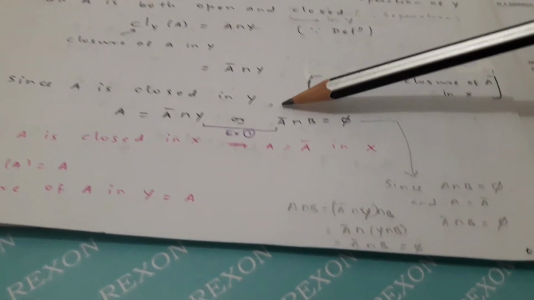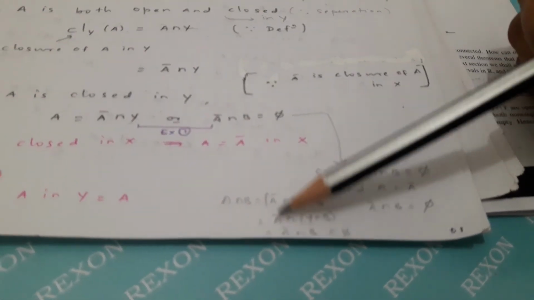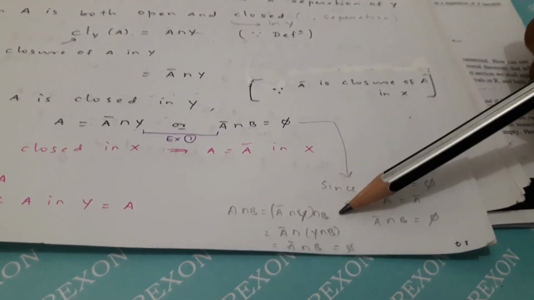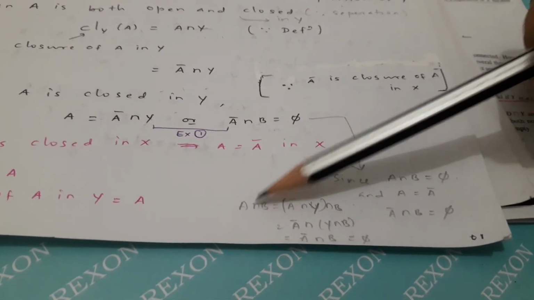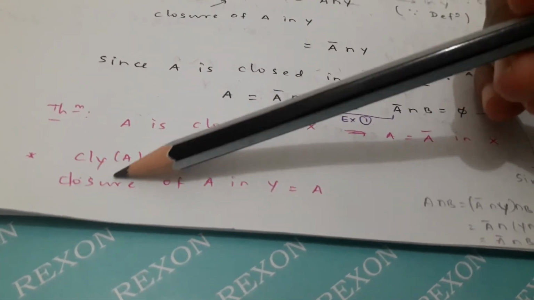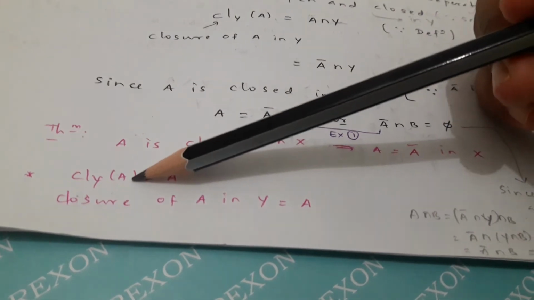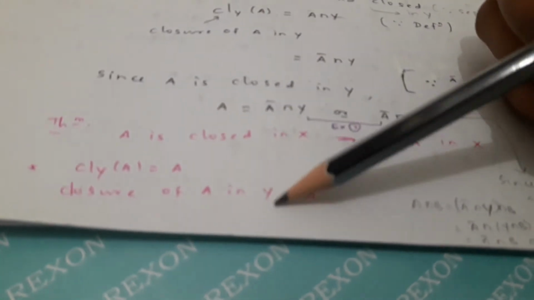Similarly, A closure intersection B: A intersection B is what? For A we can write A closure intersection Y intersection B. So it can be written as A closure intersection Y intersection B, which is A closure intersection B, and since this is pi, this is also pi. There is a theorem: if A is closed in X, A is equal to A closure in X. And also, with this symbol, closure of A in Y is equal to A.